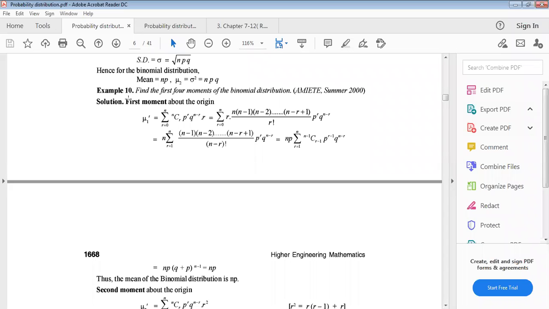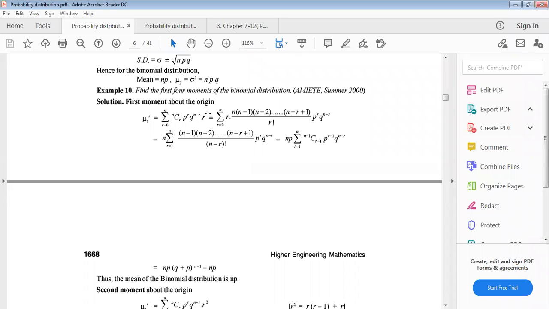Now example 10: find the first 4 moments of the binomial distribution. We have to find the first 4 moments of the binomial distribution. First moment about origin, that means raw moments. The formula will be summation r equals 0 to n of r times nCr p to the power r q to the power n minus r.